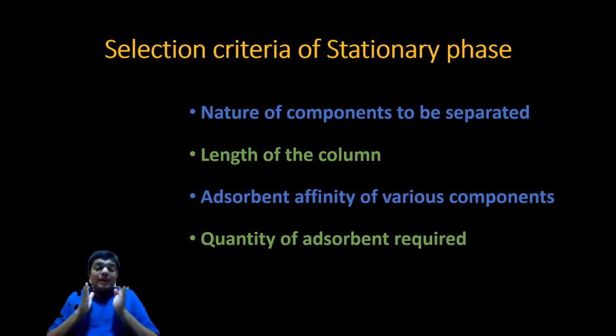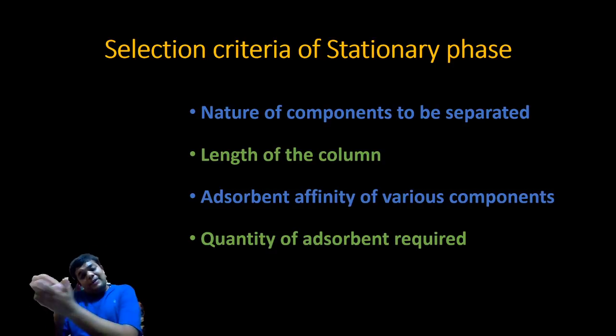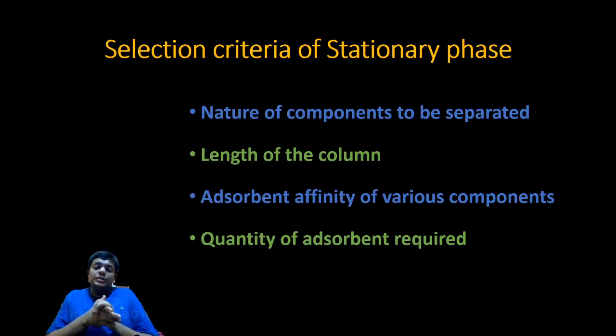Length of the column is quite important. If you go for GC or HPLC, there is a different variety of column. When you come to this traditional column, you have a different variety of glass column. Even if you compare the length of the column in HPLC and this traditional column chromatography, the column in traditional column chromatography is lengthened compared to HPLC columns, which are somewhat near to this pen or a little bit more than this pen.